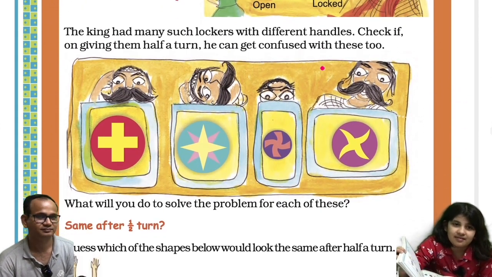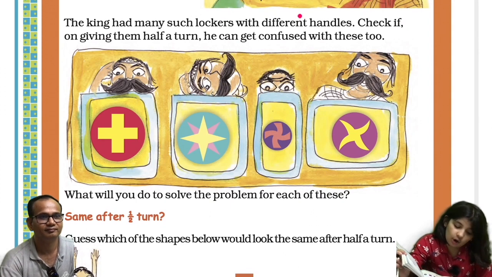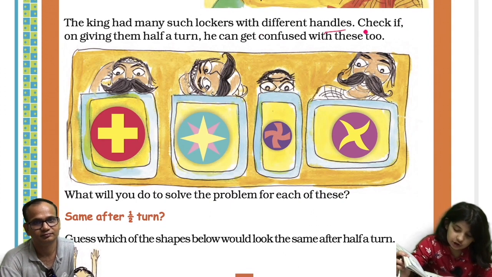The king had many such lockers with different handles. Check if, on giving them half a turn, he can get confused with these too.